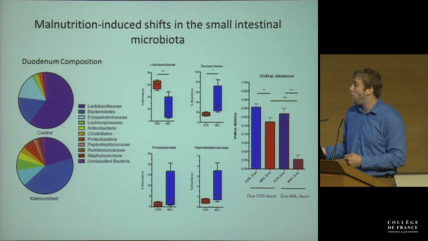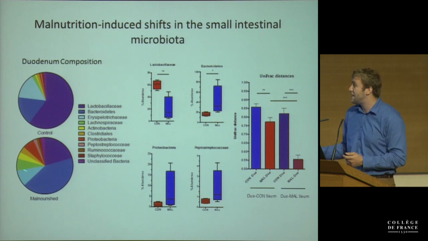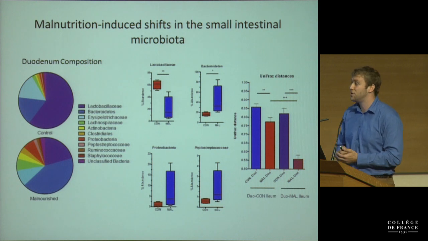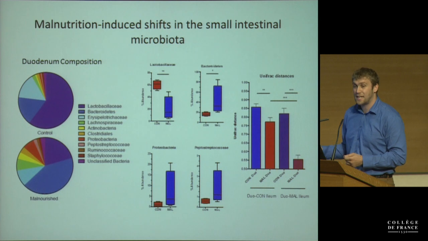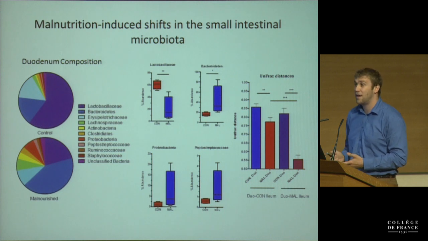If you look at a malnourished mouse, the first thing we saw was an expansion of the Bacteroidetes, which are gram-negatives. Also, you just see there's a lot more diversity in the bugs that are able to colonize the upper small intestine in the malnourished state. Particularly, there's a lot more proteobacteria. So in the malnourished mice in the upper small intestine, there's less Lactobacillus, and there's an expansion in the Bacteroidetes and proteobacteria. Also, we saw Peptostreptococci.